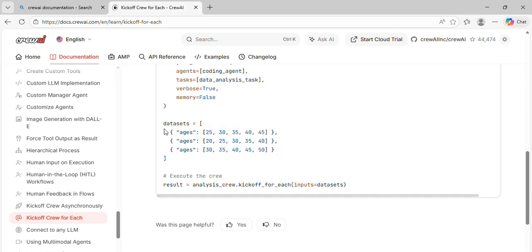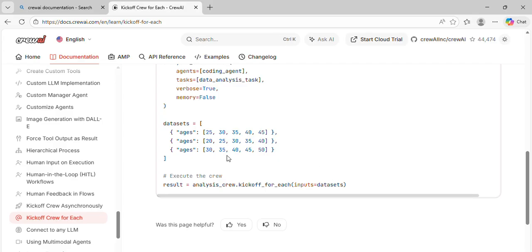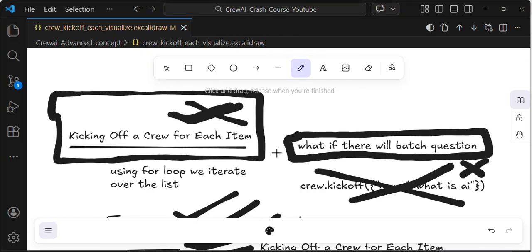You only need to give the dataset name, the batch of questions, to kickoff for each, and internally it does everything. This is the core advantage, the core idea you need to understand.